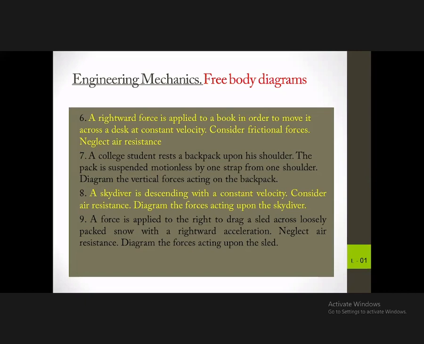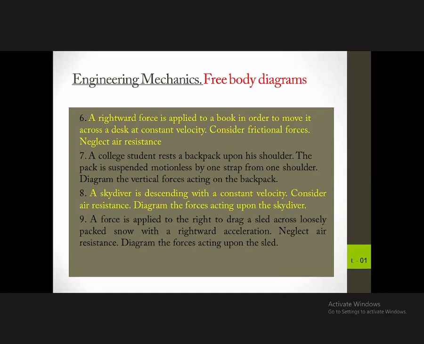So we'll go to the next situation. In the previous case, we were talking about acceleration. Here, in the sixth scenario, we are talking about the same book, the same situation, but there's a difference.